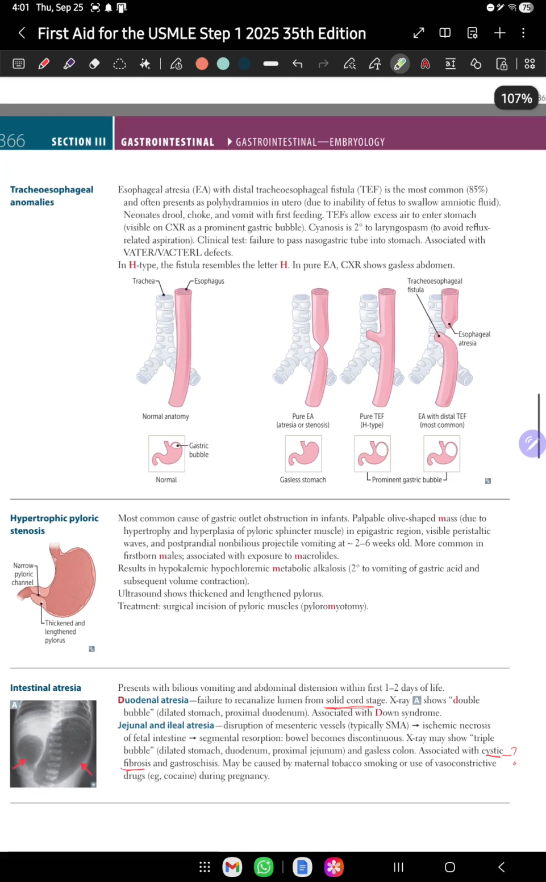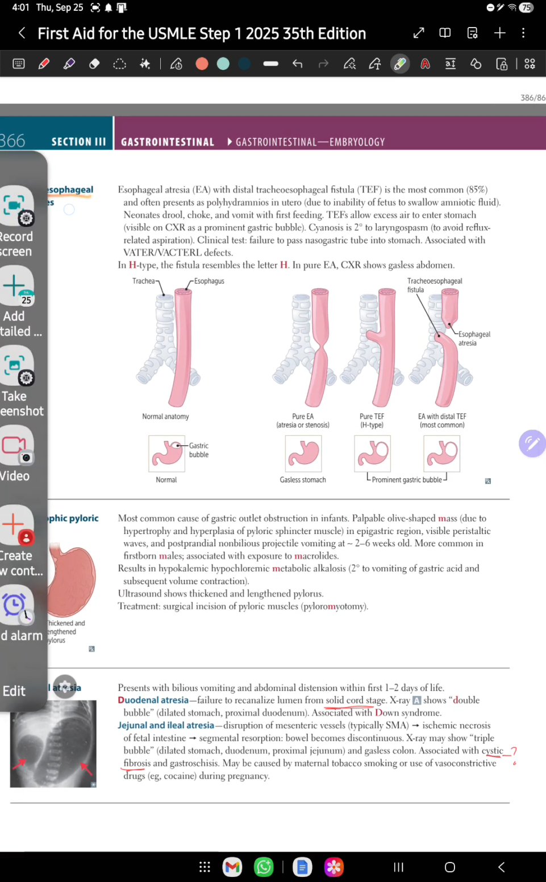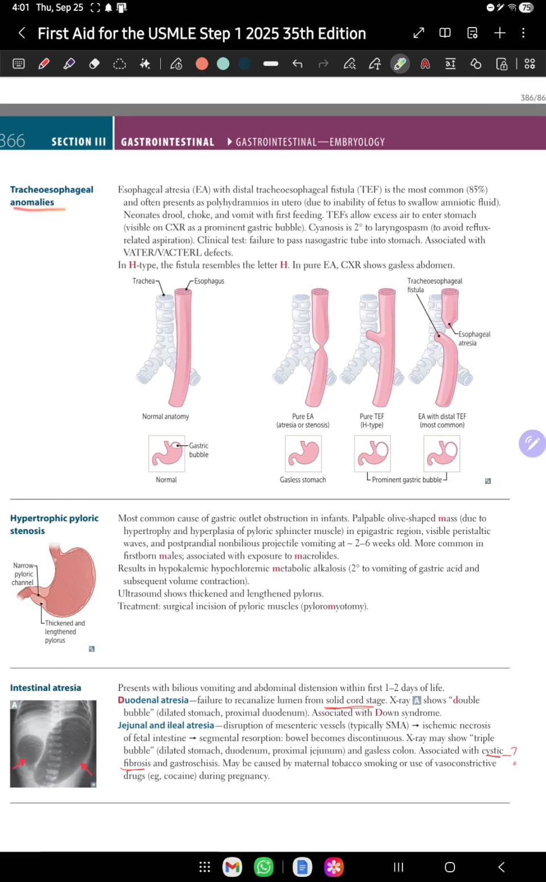Further it is written that in H type the fistula resembles the letter H. So the tracheoesophageal fistula is going to have types. There is an H type, which resembles H. So this is the H type. Here you can see this is the trachea, I am just going to draw a line, and this is the connection of the trachea with the esophagus over here. So this is somewhat creating an H-like letter. So this is the picture of the H-type fistula.